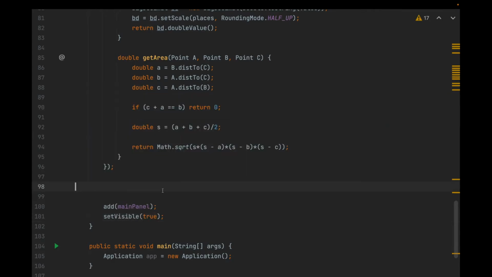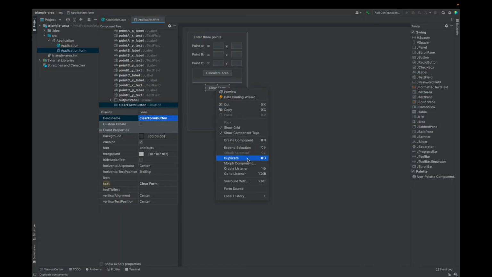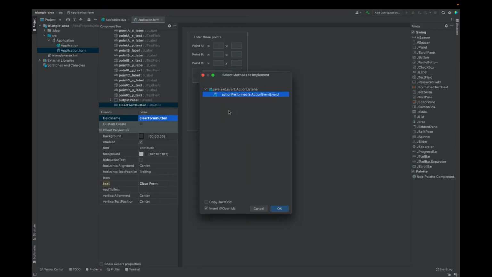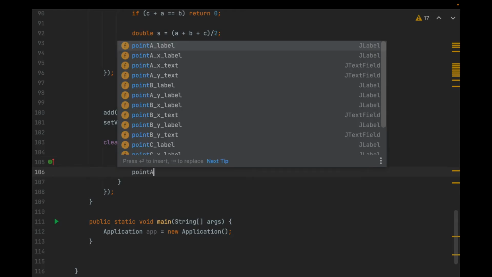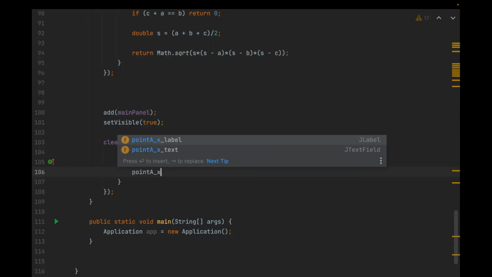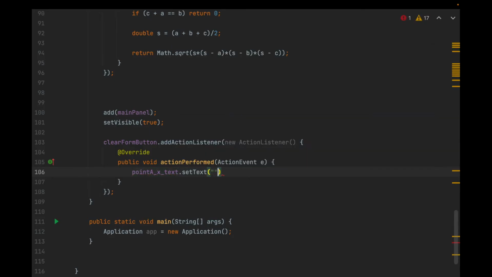All right, so now let's get to creating the other action listener by going back to the form. So I'm going to right click, clear form, and go to create listener as we did before. It's another action listener. So now what I need to do is clear the form, and that's actually pretty easy and repetitive. I can just say point A underscore x underscore text dot set text to empty string.